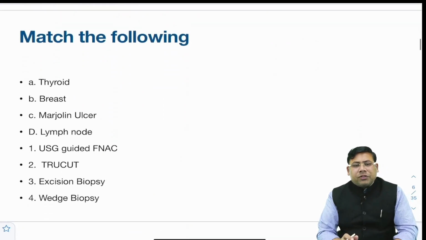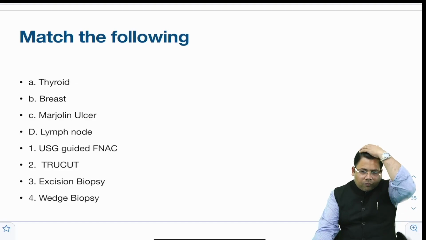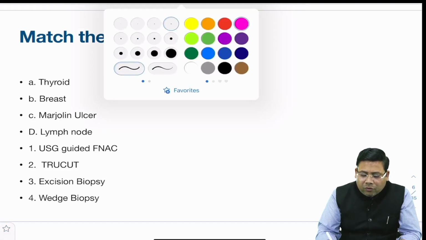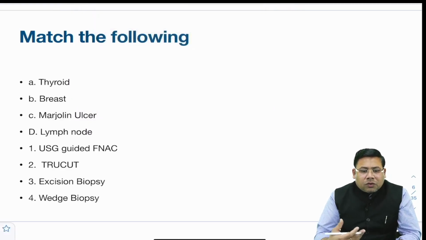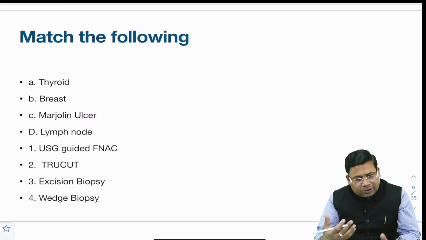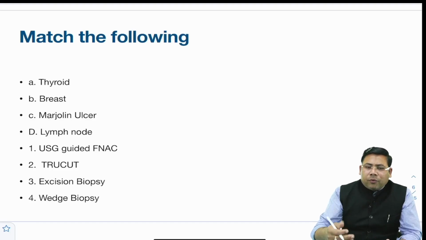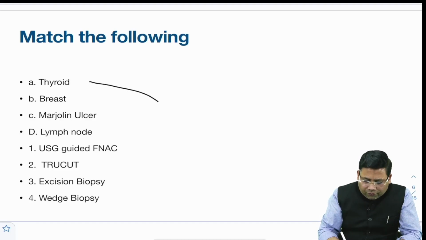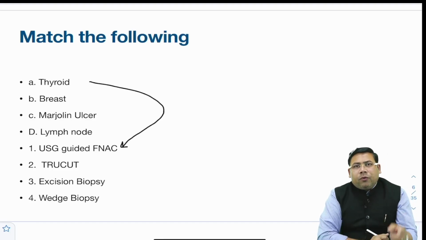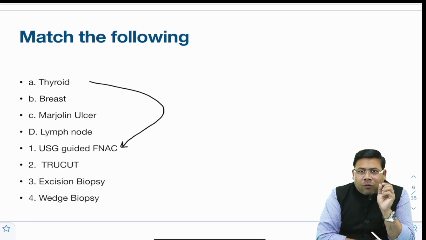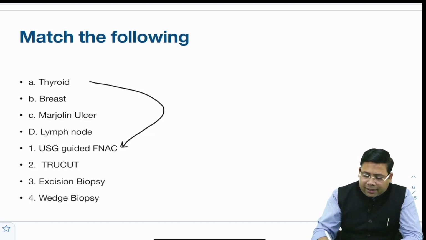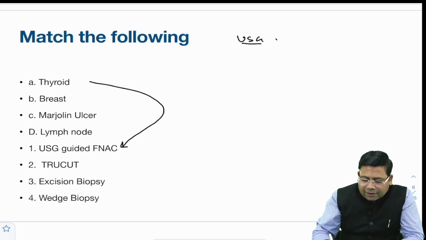Next, there was a question on match the following. I don't know whether all the options are right or not, but yes, this time we had a lot of match the following questions. So how do you approach lesions in diagnosis? When we talk about thyroid, USG guided FNAC is the gold standard. Why is it USG guided? The answer is very simple.